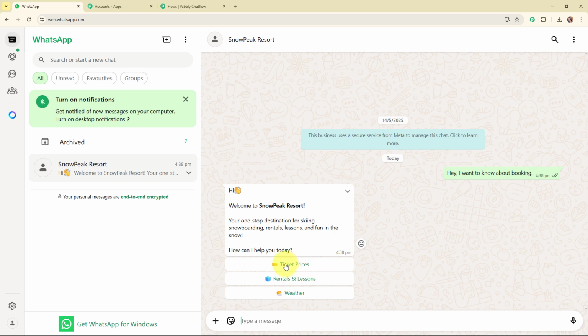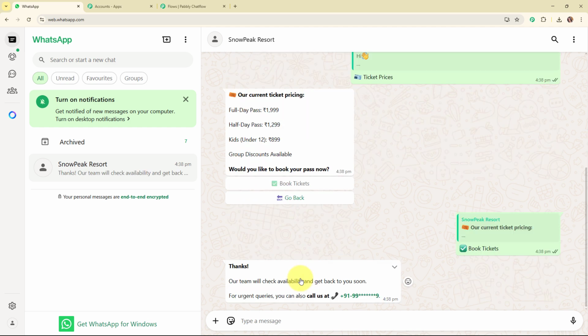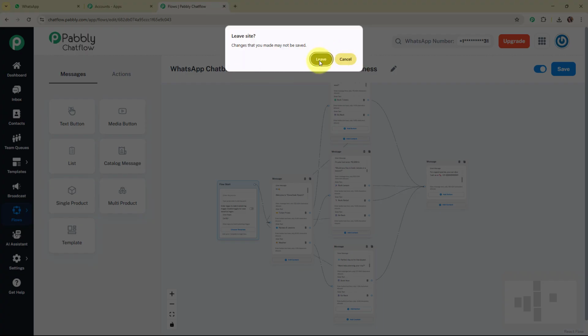Here we have received 3 quick reply buttons such as ticket prices, rentals and lessons, and weather. Let's click on ticket prices. Here we have received the ticket pricing as full day pass, half day pass, kids, group discounts available. Would you like to book your pass now? Let's click on book tickets. And it says, "Thanks, our team will check availability and get back to you soon. For urgent queries, you can also call us at this number." That means we are going to get a call back from this particular resort to book our tickets. With this, we have successfully seen the working of this amazing chatbot that I've already created.